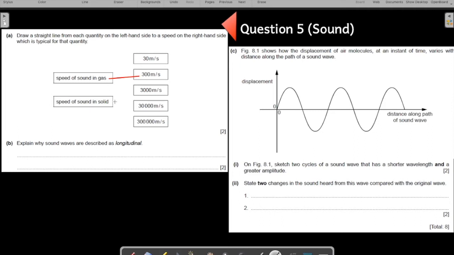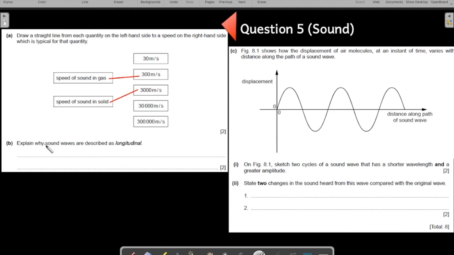Speed of the sound in solids, it should be in thousands. 1000, 2000, 3000, 4000 depending on the density of the solid. Here the most appropriate number comes out to be 3000. 30,000 and 300,000 are way too big a number. So please do ignore them. They are way too big a number.